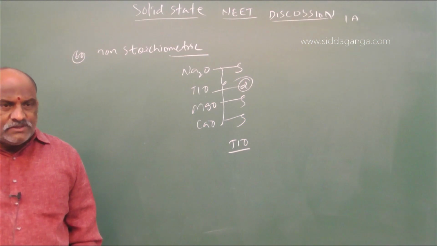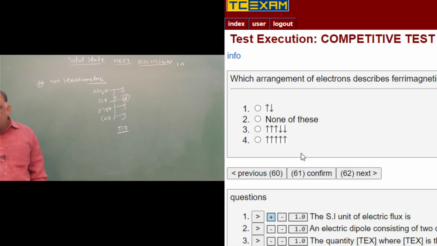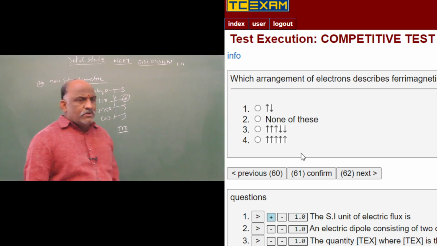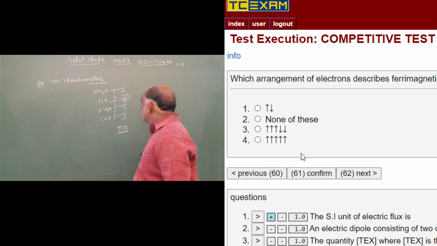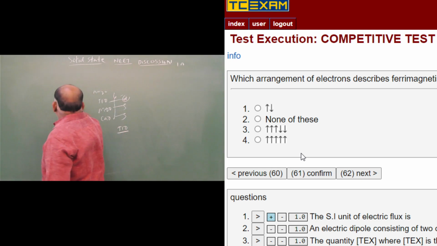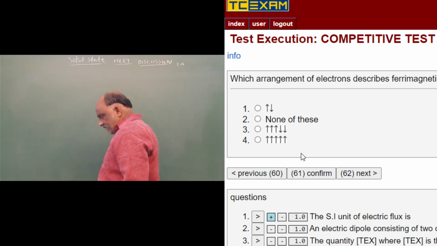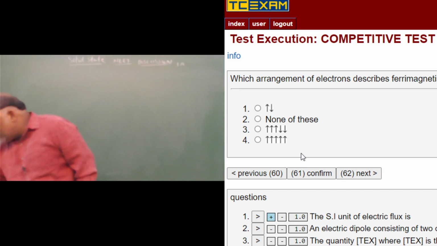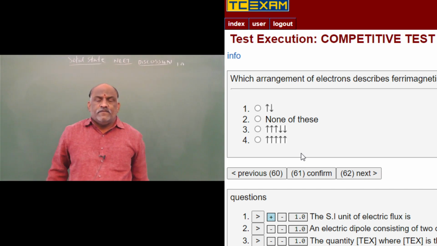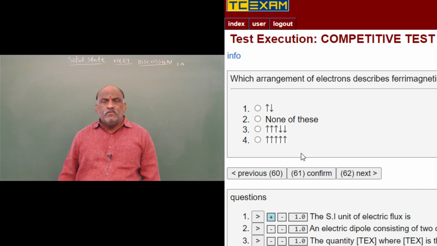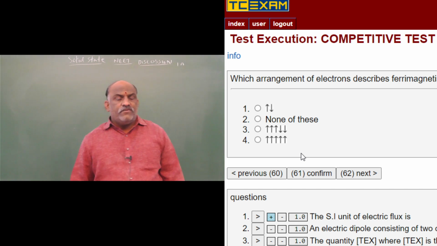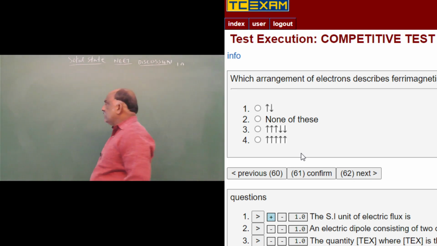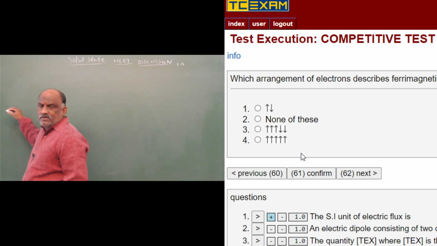And next one, question number 61. 61 is also a direct question from the textbook. Which arrangement of electrons describes ferrimagnetism? Already three types of magnetism are there: paramagnetism, ferromagnetism, diamagnetism. Along with ferromagnetism, one more is antiferro, and one is ferri. Ferri, ferro, antiferro. This is also a very important repeated question in entrance exams.